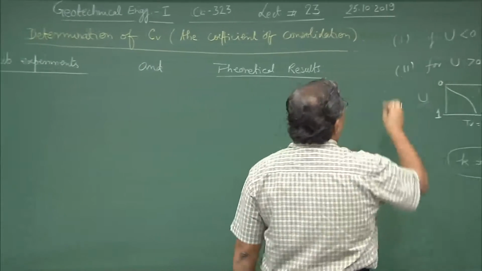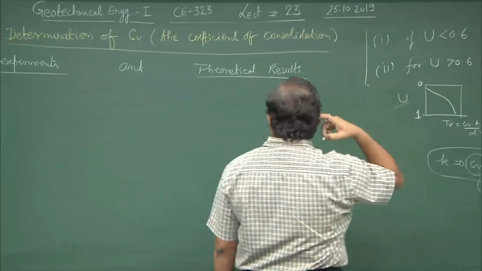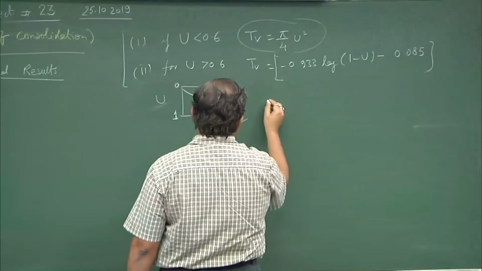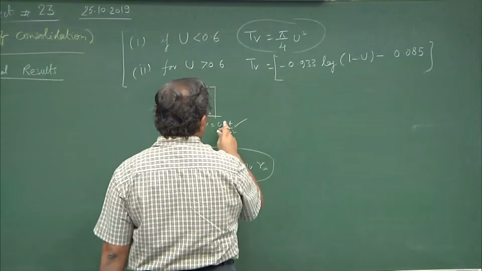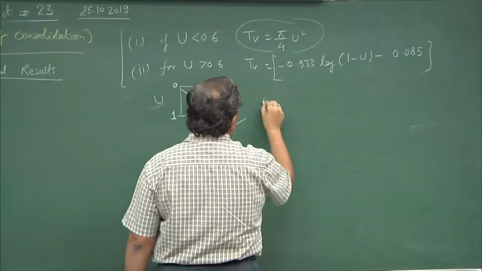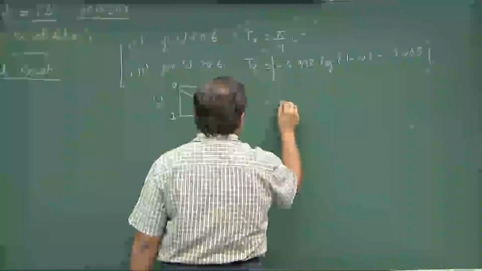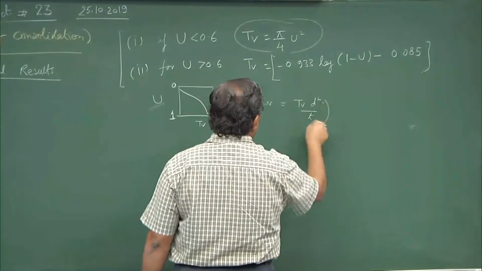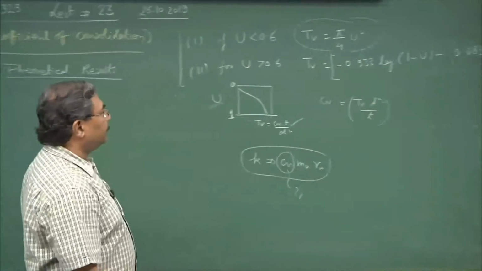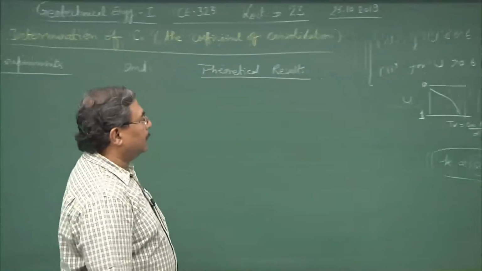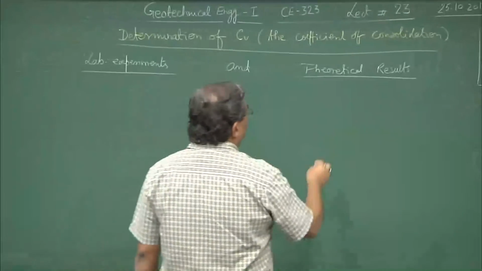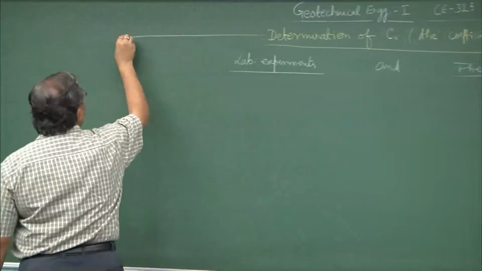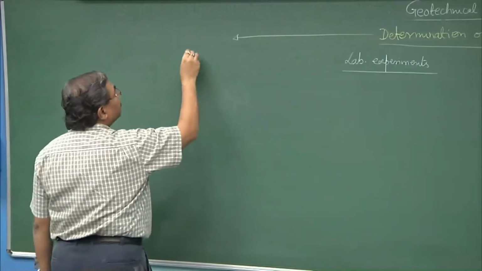Now, what we observe from here is that degree of consolidation depends upon the time factor T v, and T v is linked with the coefficient of consolidation. So, we can say that C v equal to T v into d square upon T. Now, in real life, there are two ways of determination of C v.